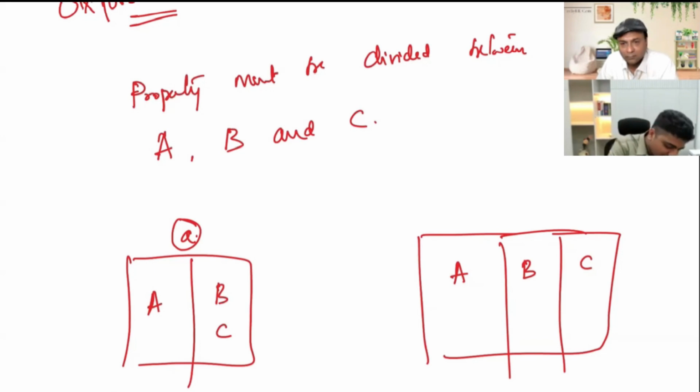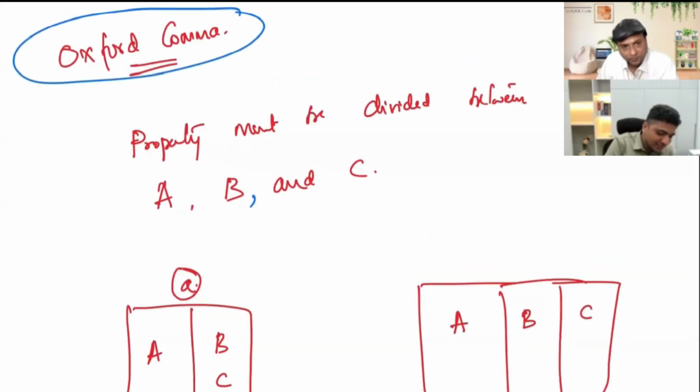So this is where we use it after B. If we put one comma, A, comma, B, comma, and C, grammatically this is not correct, because they will say that the moment you say and, you can't put a comma and then say and again. But statutorily, this is for the Oxford comma. That means only when they put B, comma, and C, then we have to think it is three parts. If there is no comma after B, no comma before and, then it is only for two parts.